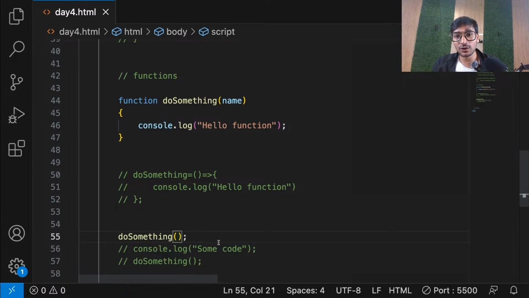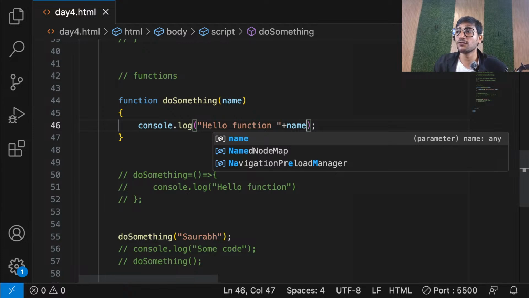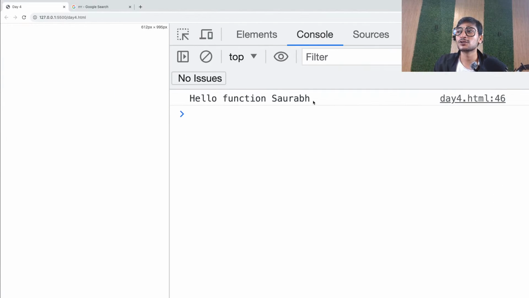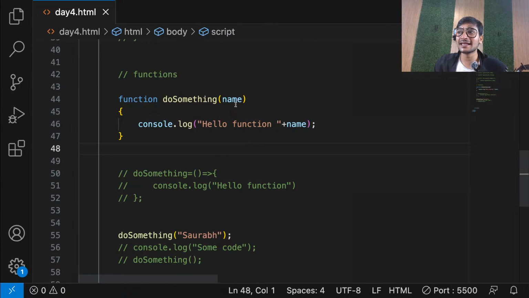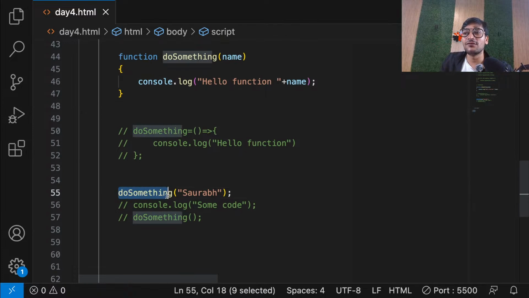Now, you can go here and pass something like, let's say, Saurabh. It can be a number, a string, whatever you want. This Saurabh will go into name, and now I can use this name variable inside my function. Like this: hello function, and you can see now, hello function, Saurabh. So I can create variables in those rounded brackets, and those variables are called parameters. They are basically used to take data from outside, wherever you're calling the function.